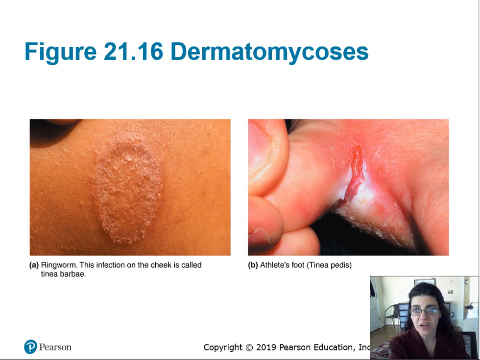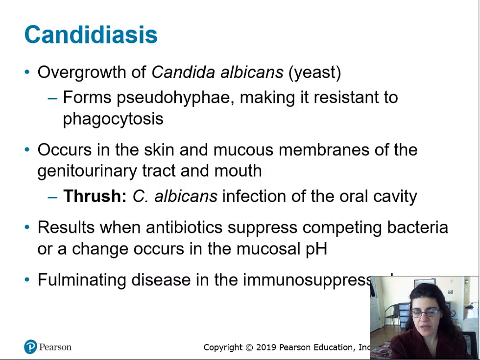So this is a fungus, not a worm, okay? And it's the same Tinea, the same genus that causes athlete's foot, just a different species. So that is it about fungal mycosis, okay? And they're usually treated with topical antifungal medicines.